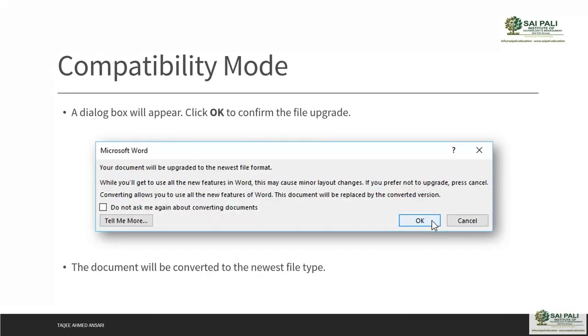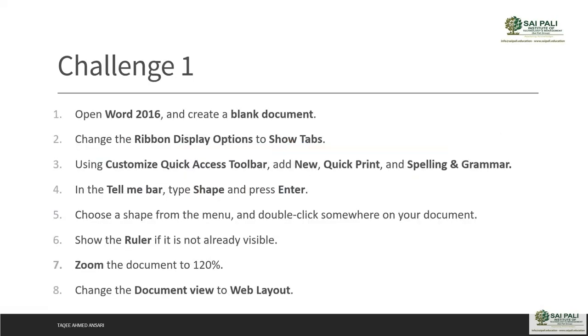So this is getting started with MS Word. This is today's topic. Now one more thing I'm going to do in this lecture: at the end of the topic, I give you some challenges or some tasks. These are some small tasks to do some practice, or to get familiar with things. So I'm giving you here Challenge 1, with steps to do. You will open Word on your machine and try to do these things.